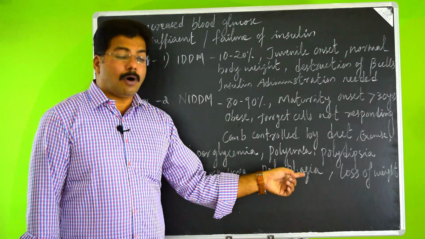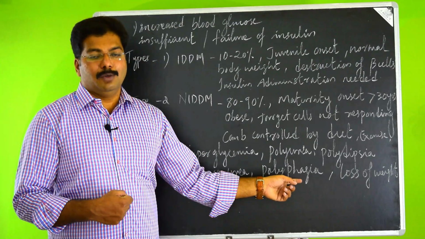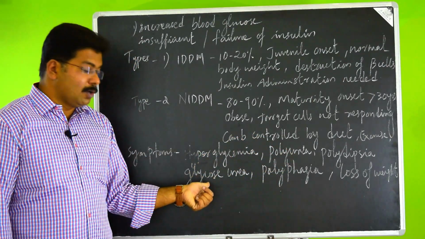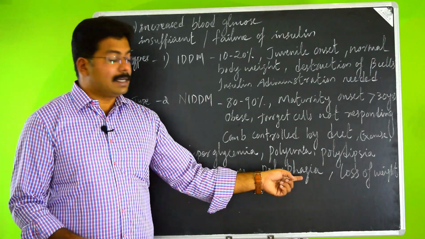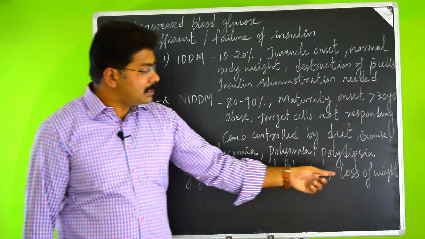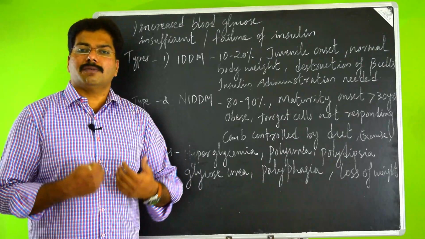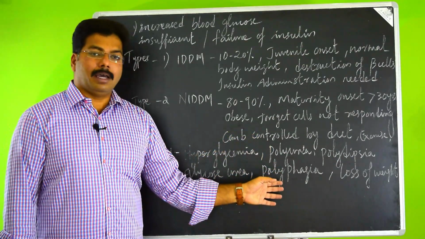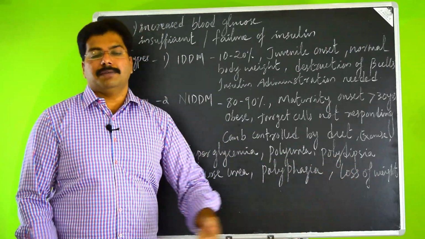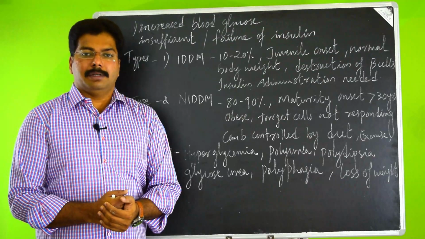The next one is polyphagia, that means increased hunger. You will feel hungry always because you are losing water as well as glucose through urine. So in that case you will be feeling hungry all the time. Next one is loss of weight, because you are losing so much of carbohydrates, which is the energy supplier of our body. That means definitely there will be loss of weight of that particular individual. These are the general symptoms of diabetes mellitus.